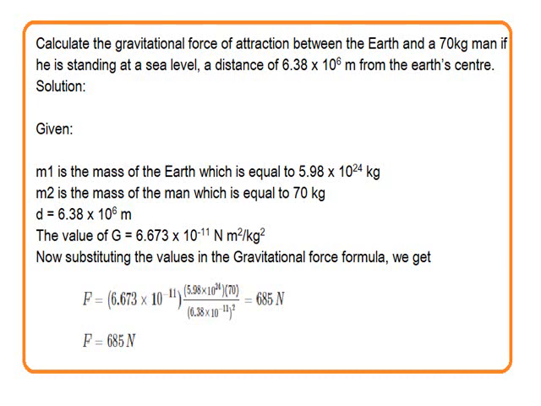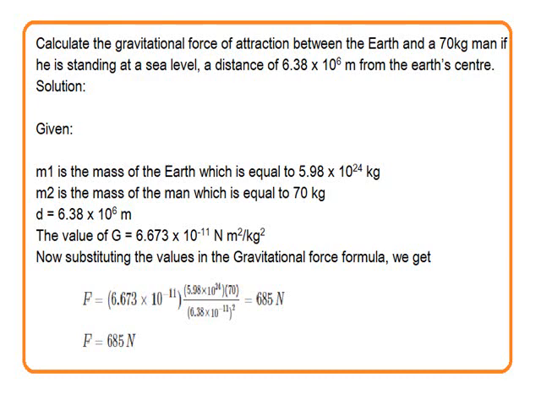So here you are given with the two masses, mass of the Earth and mass of the man. So take one as M1 and the other as M2. So M1 is 5.98 into 10 to the power 24, which is the mass of the Earth, and M2 is the mass of the man, which is equal to 70 kilograms.